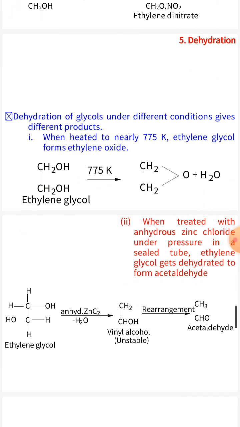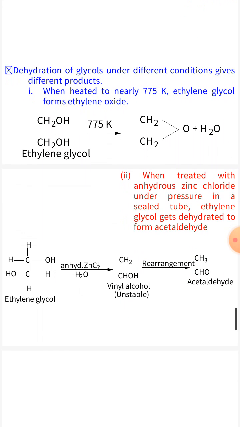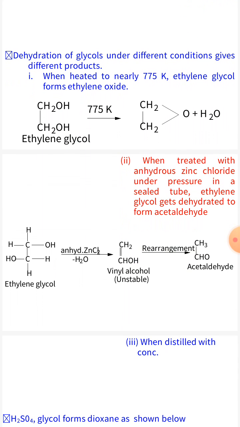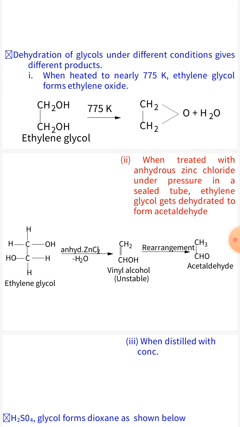Dehydration. Dehydration of glycols gives different products under different conditions. When heated to nearly 775 Kelvin, ethylene glycol forms ethylene oxide.